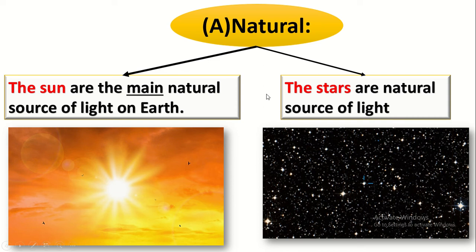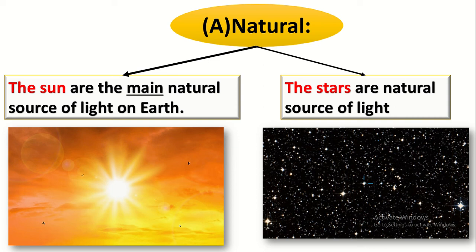Okay, number 2, at the night. How can you see things at the night? By the moon? But the moon is not a source of light. The moon doesn't have any light. If you remember, in the first term we said that the moon is a rock. It is taking the light from the sun.